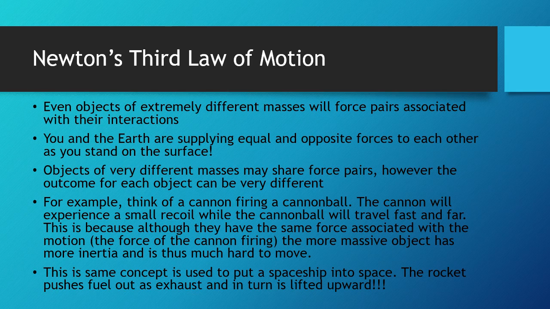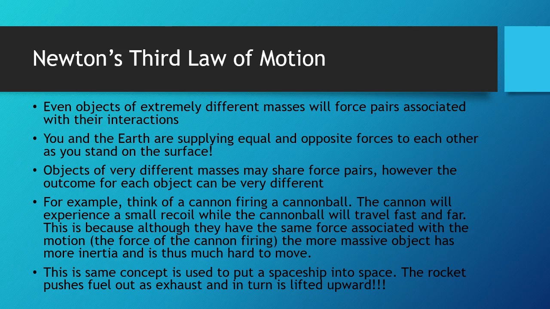When you stand on the Earth, you push down on the Earth, and the Earth pushes up on you. But when you have objects that have extremely different masses, then the outcomes for those particular objects, in the case of the force, can be very different. If you drop a ball, as we've been talking about, the ball gets pulled to the ground. It experiences that force and it moves. The Earth experiences the same force, but it doesn't move. And it doesn't move because the Earth is much more massive. Things that have more mass have more inertia, and more inertia means it's harder to move them.